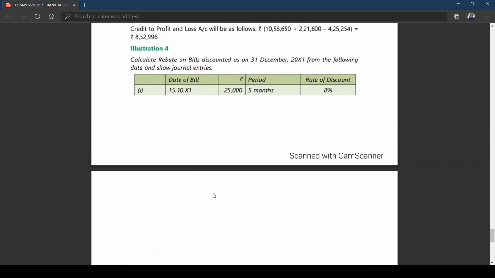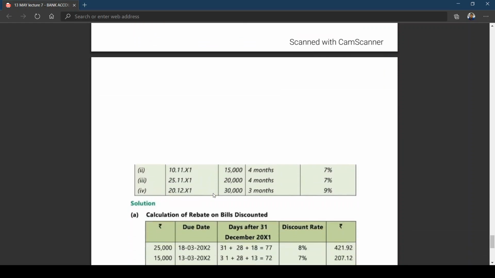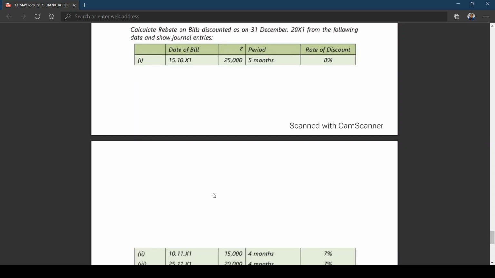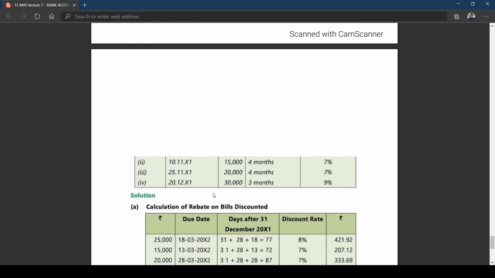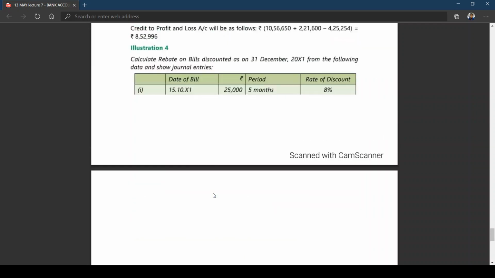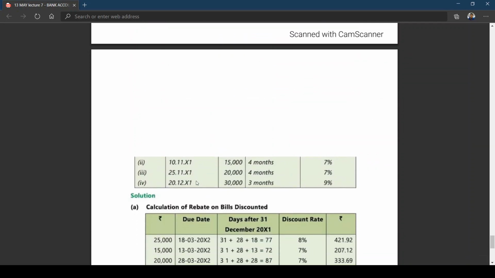What I'm saying is, in the fourth problem you need to calculate first the due date. The most important point is that first we need to calculate the due date, because the due date was not given. For 15th October 2011, if you calculate, the due date comes to 18th March. Similarly, the second bill, 10th November, 4 months: December, January, February, March, and you need to add 3 grace days. It comes to 13th March.